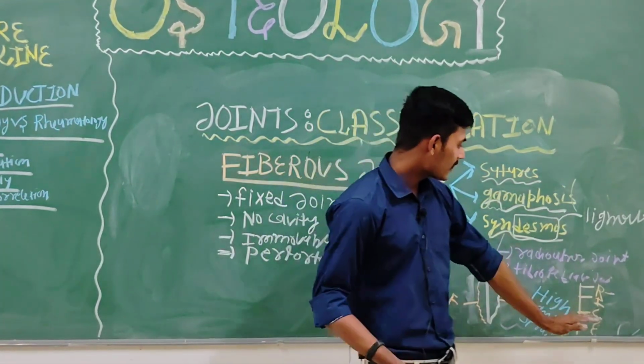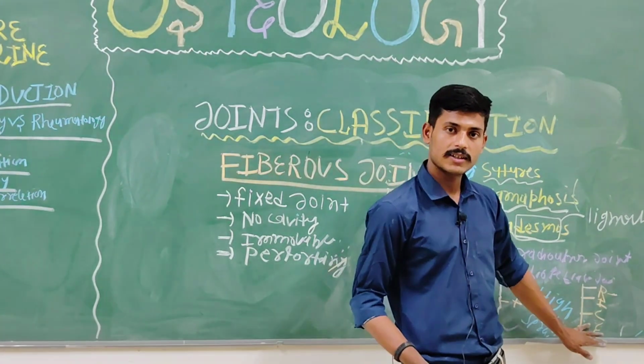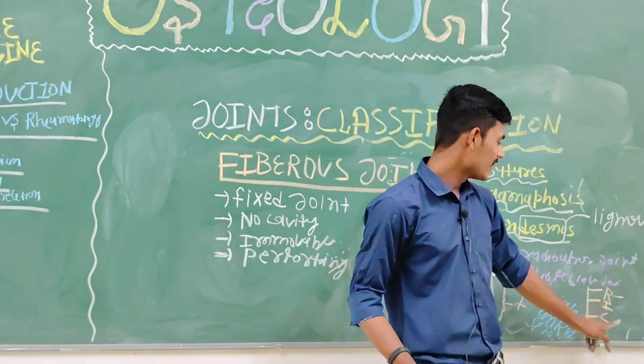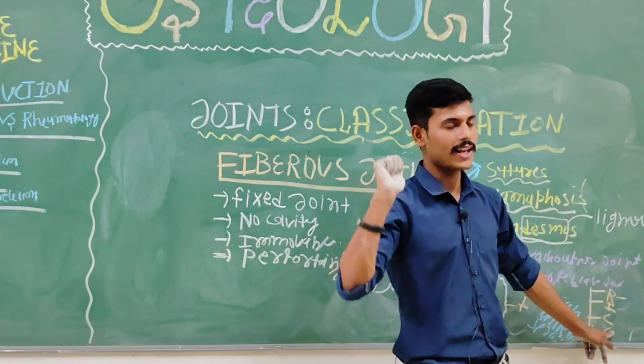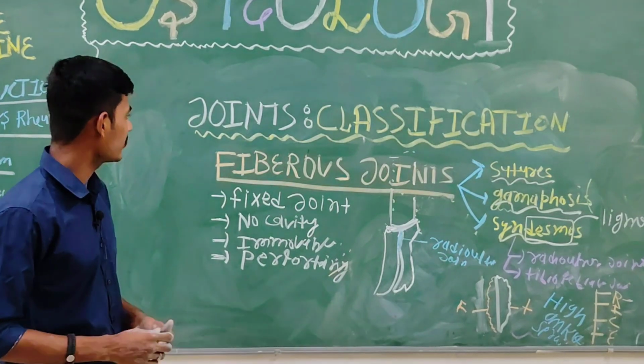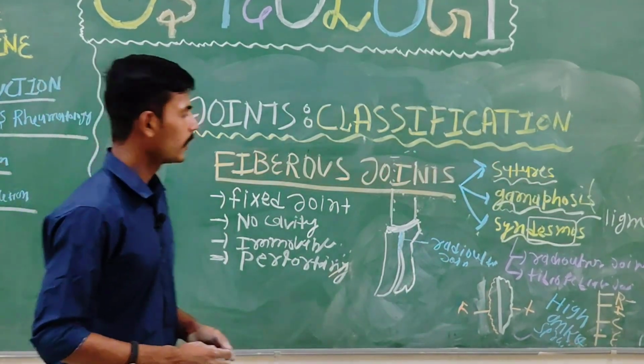Understood. And the treatment of a sprain can be remembered by the mnemonic RICE. R stands for rest, I for ice, C stands for compression, E stands for elevation. So by this we discussed the first classification, called the fibrous joint.